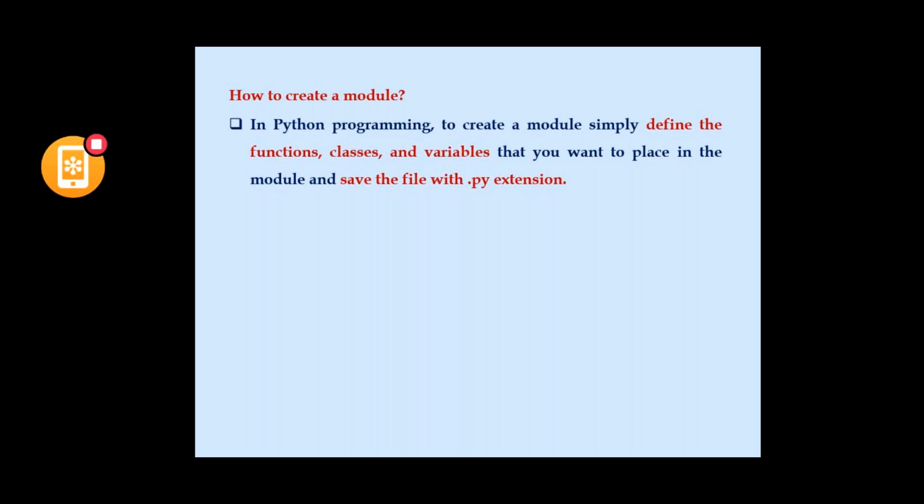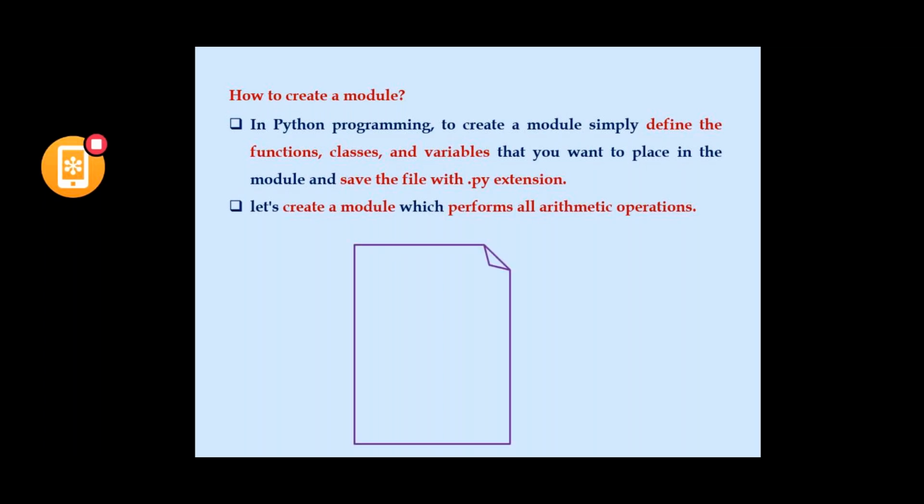So now let's create a module which performs all the arithmetic operations. I'm taking a general notepad file, and that file is saved as calc.py, with the extension .py, which tells that it is a Python file. In that, I am defining all the arithmetic operators. I am defining an add function, which accepts two arguments a comma b. The add function sums the given two arguments a comma b.